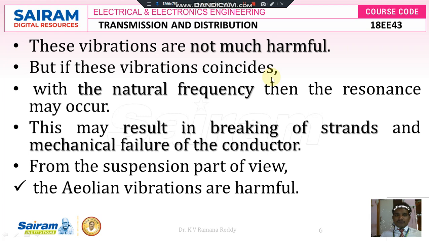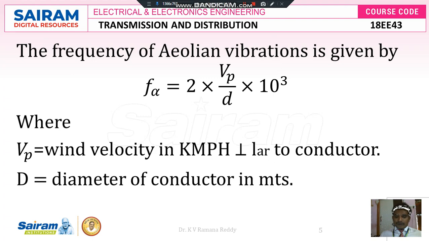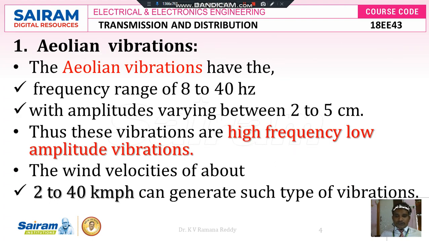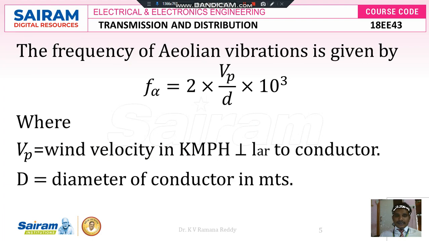These vibrations are not much harmful, but if these vibrations coincide with the natural frequency, then resonance may occur. Resonance is the condition where the wind hits the conductor surface perpendicularly in the range of 2 to 40 kilometers per hour, and A-line vibrations take place with a frequency in the range of 8 to 40 Hz and amplitude of 2 to 5 centimeters.